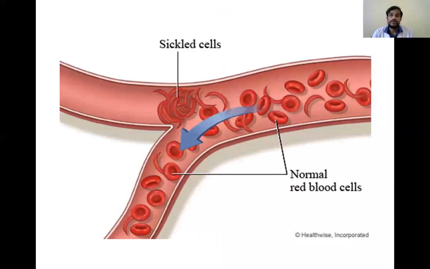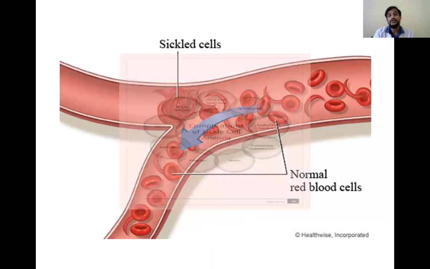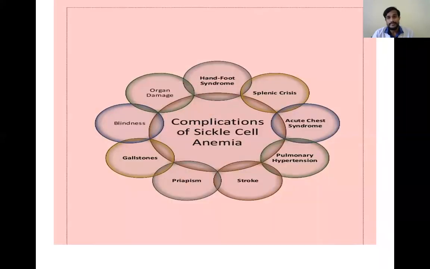And finally, coming to complications, sickle cell anemia leads to sickling of the cells, and they will block at the junction of the blood vessels, and this leads to blockage of blood supply to different organs, which finally leads to a number of complications. Okay, so this is about the sickle cell anemia case.